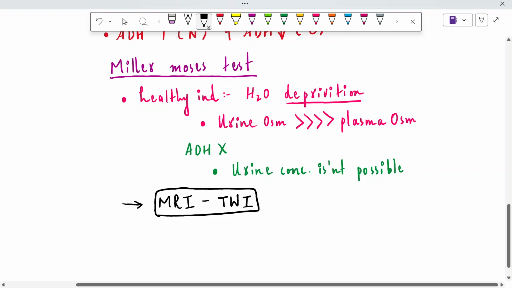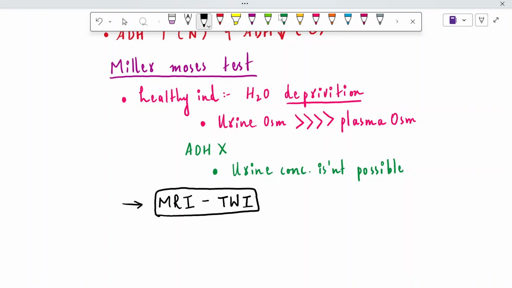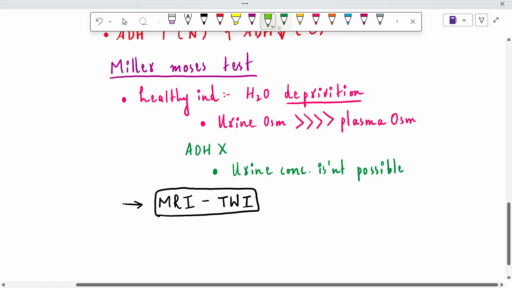So when we do this technique, let's talk about a normal healthy individual first. The posterior pituitary will show a hyperintense signal, right?